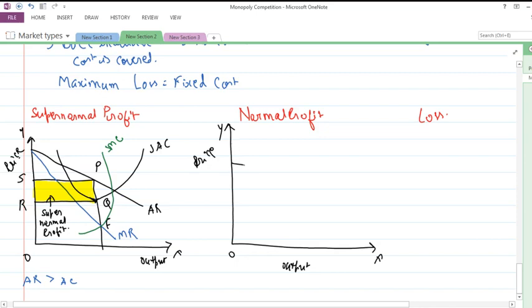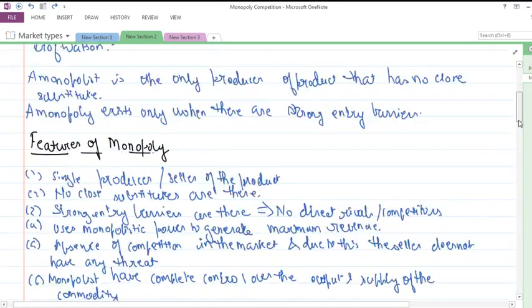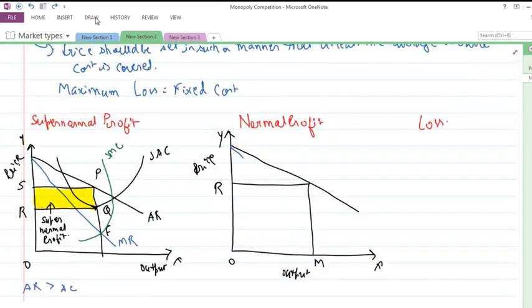This is the price that is getting determined. Okay, this is the AR curve. This is the place at which the price gets determined. This is point R and this is M. This is the marginal cost curve. Let's use a blue color in order to show it.